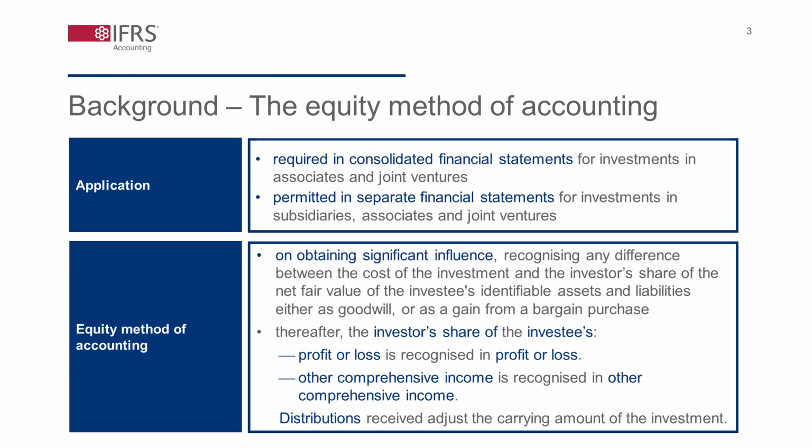Simply, when an investor obtains significant influence or joint control, it recognizes any difference between the cost of the investment and its share in the net fair value of the investee's identifiable assets and liabilities, either as goodwill or as a gain from a bargain purchase. Thereafter, the investor's share of the investee's profit and loss is recognized in profit or loss, and the investor's share of the investee's other comprehensive income is recognized in other comprehensive income. The investor also adjusts the carrying amount of the investment for distributions received from the investee.